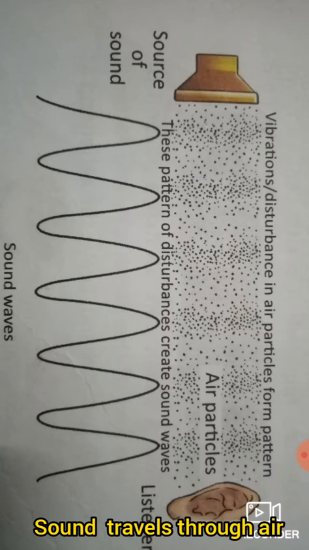After that, this sound wave reaches our eardrum and the eardrum vibrates. The vibrations are received and detected by the nerves. Then they are sent to the brain, and the brain is able to interpret the sound, means recognize the sound. So in this way the sound travels.